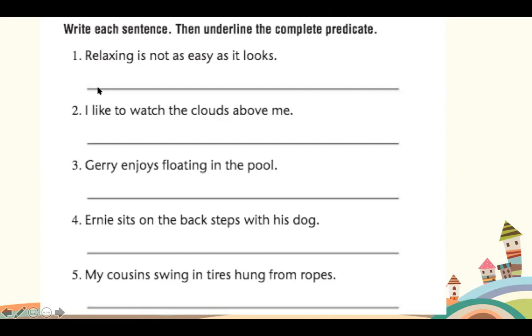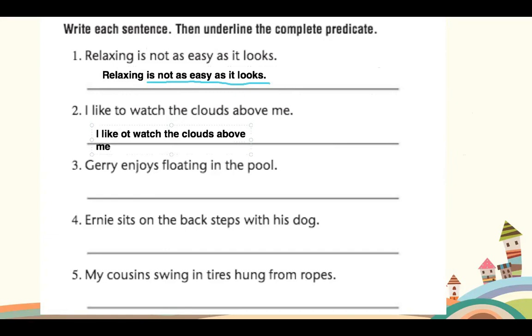So what we had to do was rewrite the whole sentence. Relaxing is not as easy as it looks. Then we had to underline the predicate. And Ming Huang has just told me that the predicate is not as easy as it looks. Good job. Number 2, Noob, can you do that one for me? I like to watch the clouds above me. Good job.